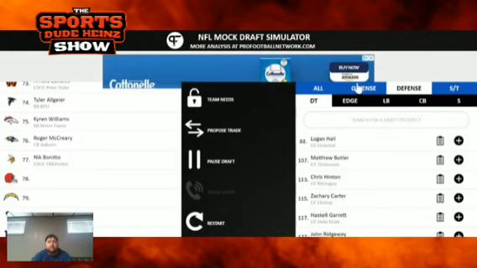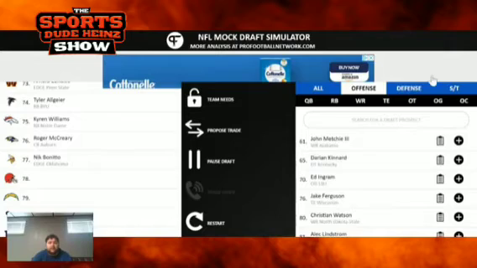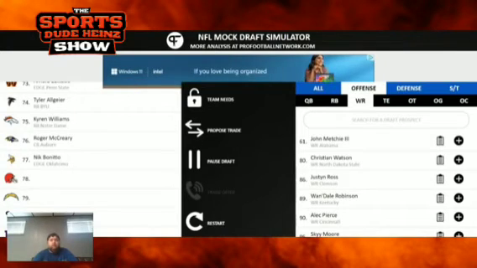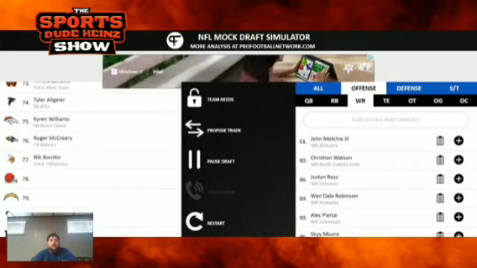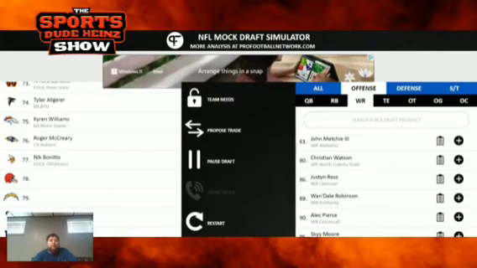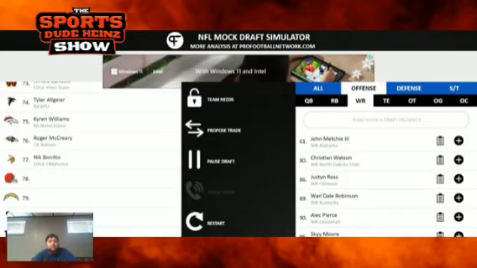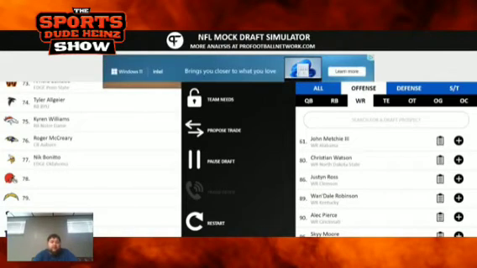Let's see here. Looking at offense, it seems somebody stands out. John Metchie, I don't know why he's available here. It doesn't make sense to me. Wan'Dale Robinson, I like him quite a bit from Kentucky. A speedster receiver. I know we already took a wide receiver in round 1, but if you have more weapons, it's more likely that Baker Mayfield can possibly succeed for Cleveland. I know some Browns fans might not like it, but I think we're going to go Wan'Dale Robinson here, the wide receiver out of Kentucky, with the 78th pick overall.